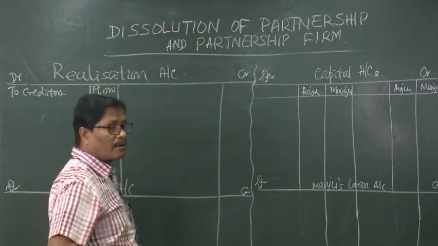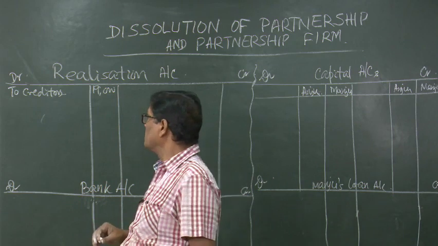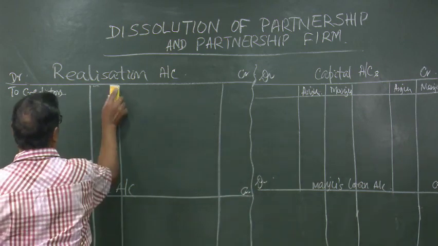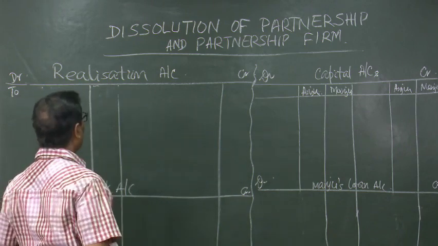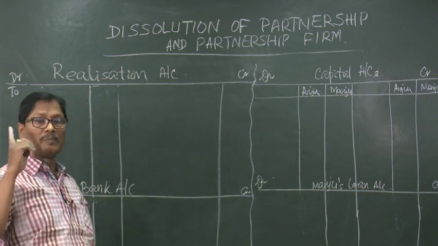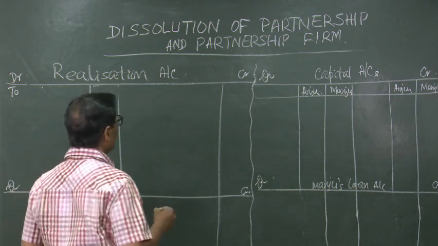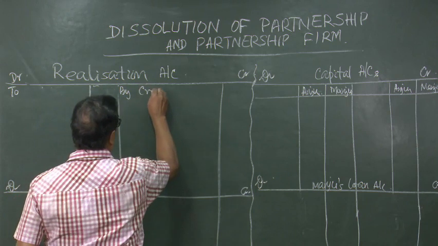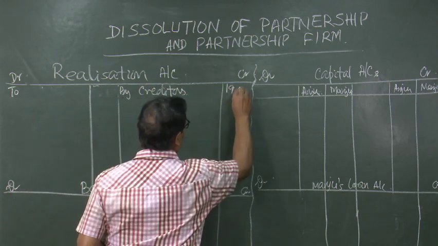So, creditors account which was showing a credit balance will be now closed, because the entry is, I am sorry, realization account debited to creditors means it will be creditors account debited to realization account. So, when creditors account will be debited, realization account is credited by creditors 19,000.